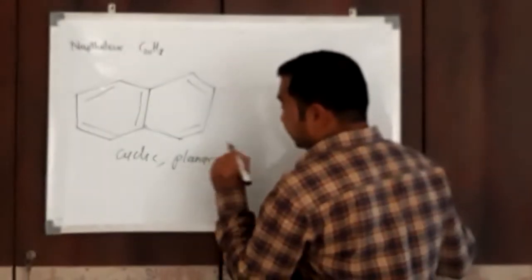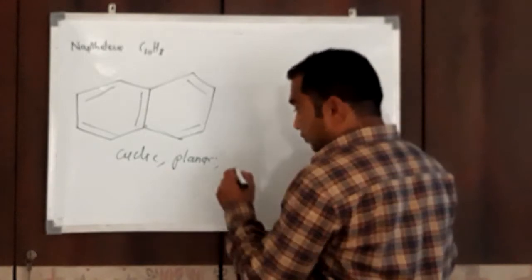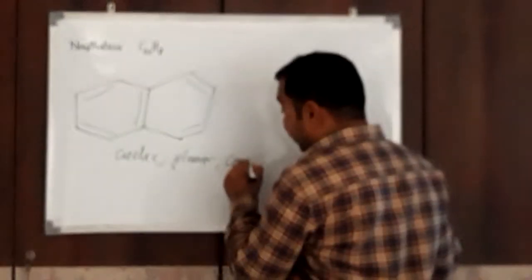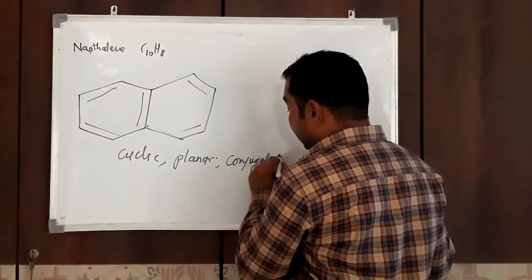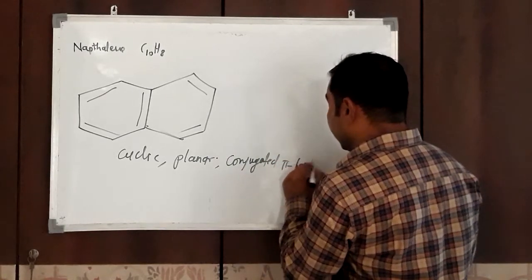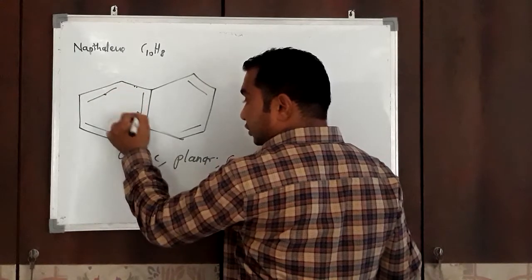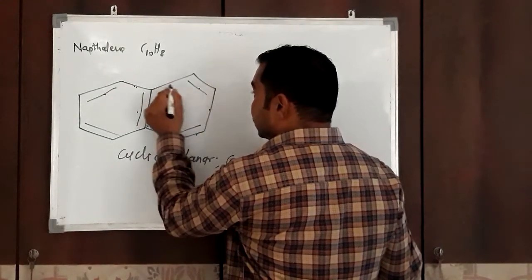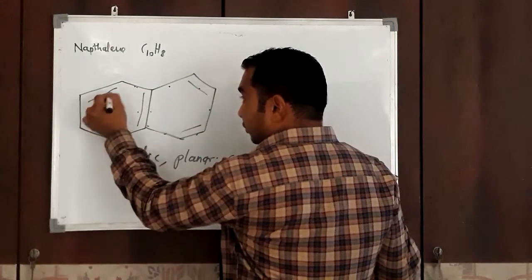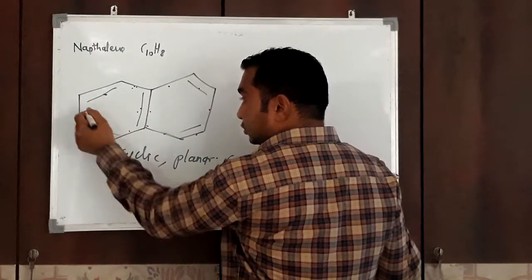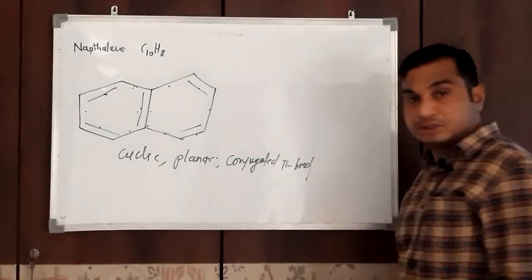Then it contains conjugated pi bonds. Just look at the structure. A conjugated pi bond system is present: single bond, double bond, single bond, double bond, single bond, double bond, single bond, double bond, single bond, double bond. Everywhere a conjugated pi bond system is present.